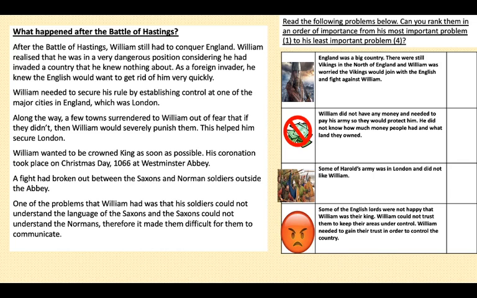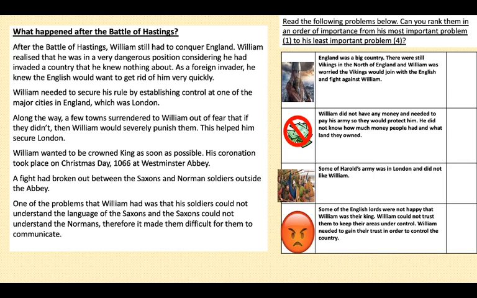So, what I'd like you to do is read the following problems that are on the right hand side of the screen. So here are William's problems that he's come across. Number 1, England was a big country. There were still Vikings in the north of England, and William was worried that the Vikings would join with the English and fight against William.